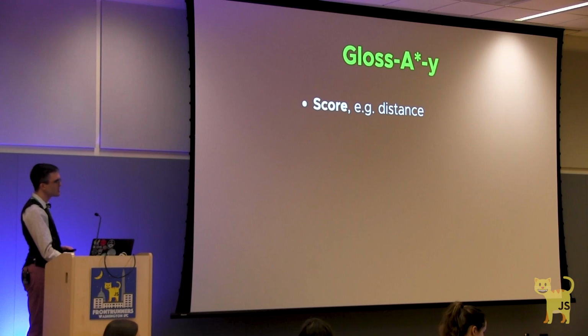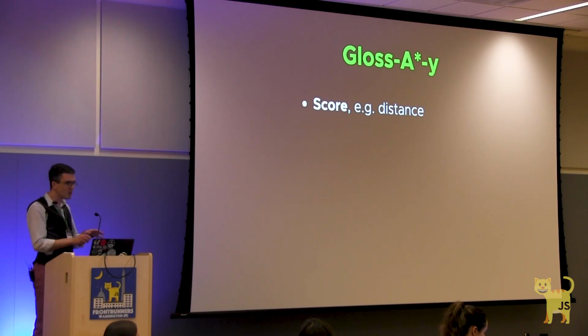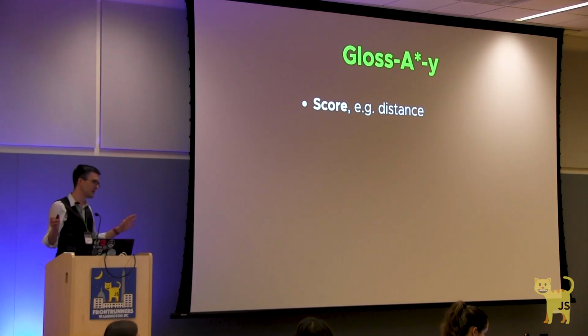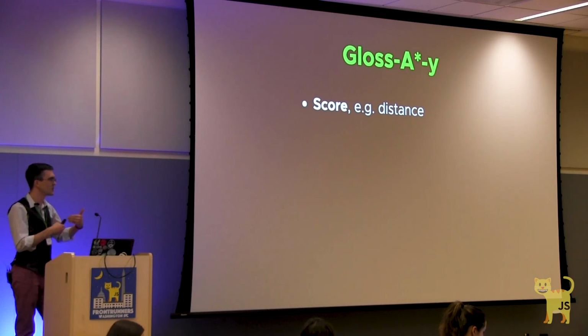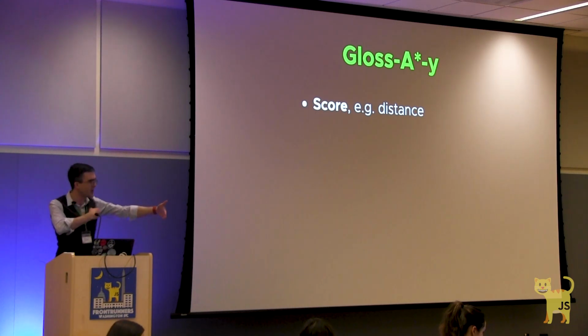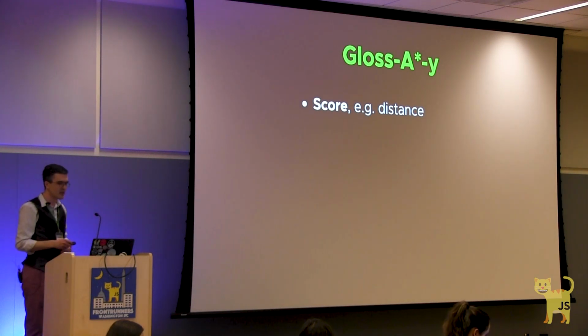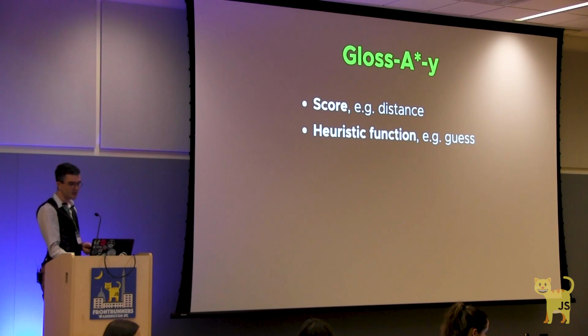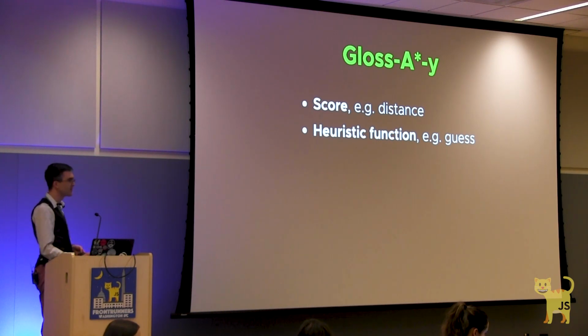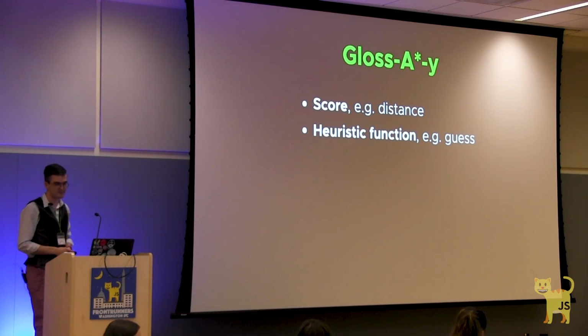As we go, we will be scoring spaces. Score is, like anything in computer science and math, an abstract term here. But in our case, what we're concerned about is how far away something is. So for score, we're going to worry about distance. And the first step of that is to use something called a heuristic function, which is mathematician speak for we're going to guess.